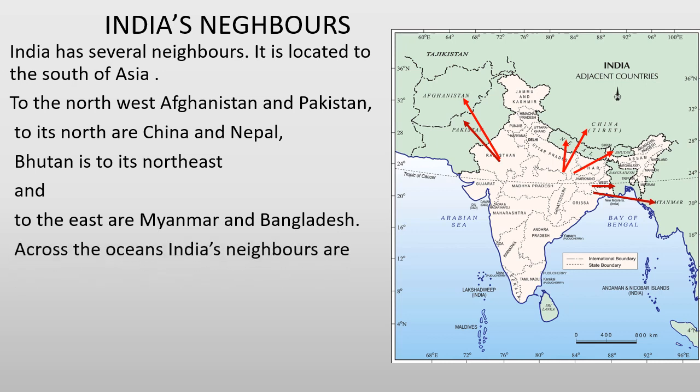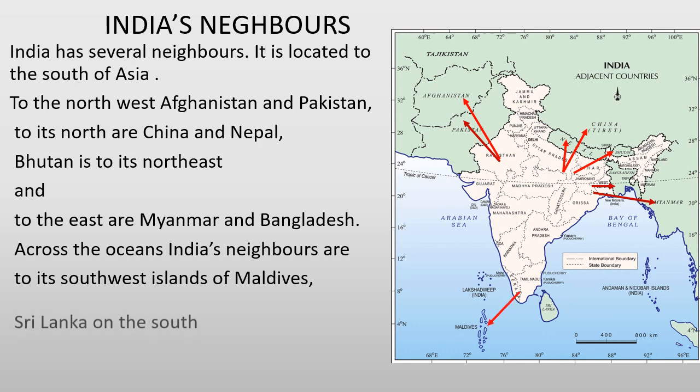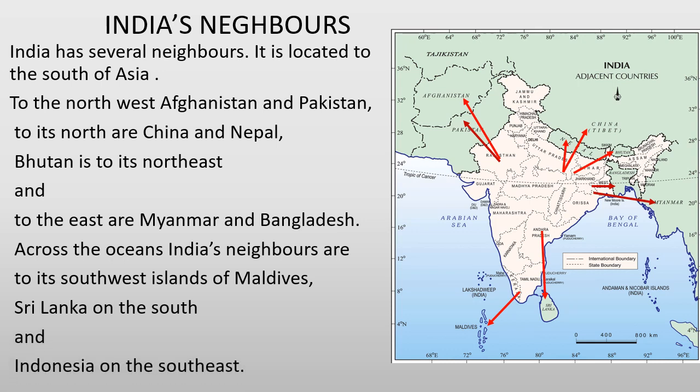It has several neighbors across the water bodies. Among them, to the southwest of the mainland of India is the island of Maldives. To the south of it lies Sri Lanka, and to the southeast of the coast of India lies Indonesia.